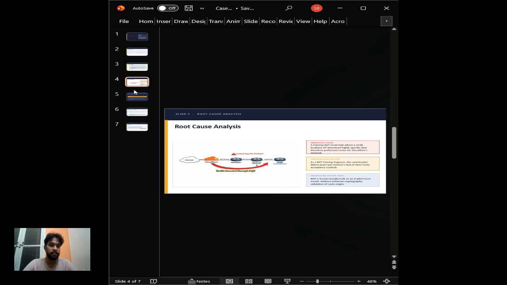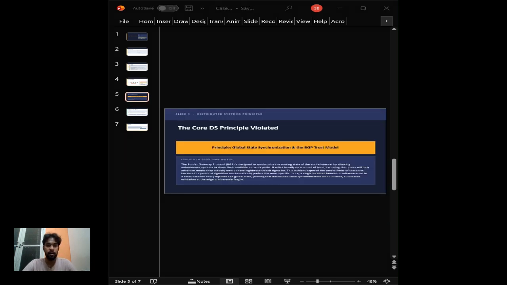So, let's move on to the next slide. This brings us to the core distributed system principle violated here: global state synchronization and the BGP trust model. BGP is essentially a distributed algorithm designed to synchronize the routing state of the entire internet. It relies on autonomous systems sharing their network paths to reach a global consensus on the best way to route data.